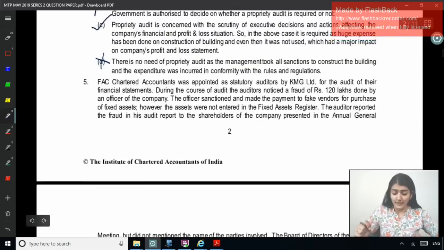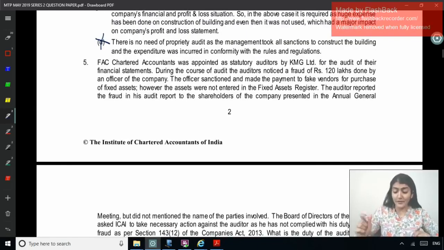Right, so who has done the fraud? Officers, employees of the company. What is the amount of fraud? 120 lakh, that is 1 crore or above. Right, so we have two parts in 143(12). Fraud less than 1 crore, then you report it to the audit committee and then it is also put in the board report. If no remedial action is taken, then the name of parties. If remedial action is taken, no name of party involved. But that is when it is less than 1 crore. And if it is 1 crore or above, then immediately but not later than 2 days, then 45 days and then 15 days. Okay, right, then for the left hand side, less than 1 crore, that does not apply.